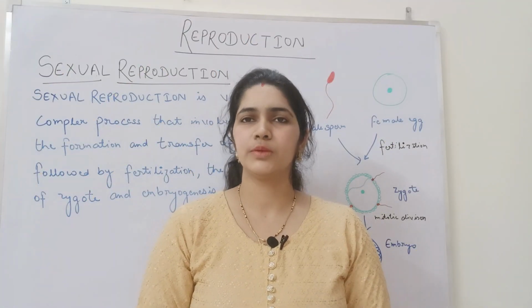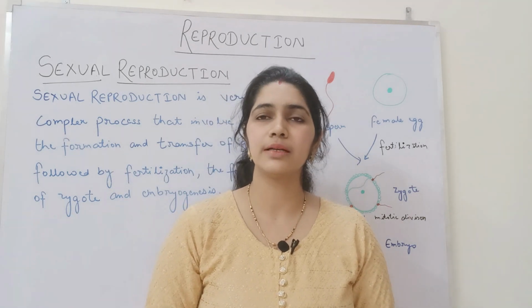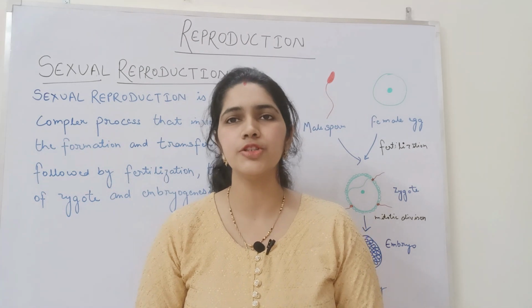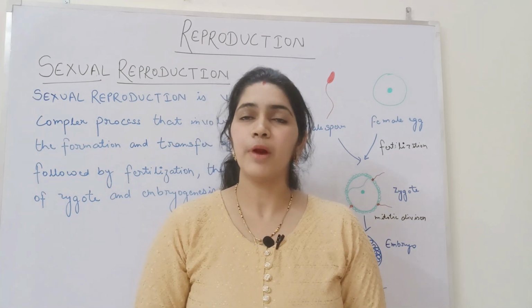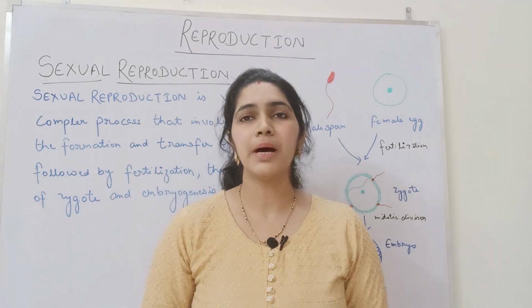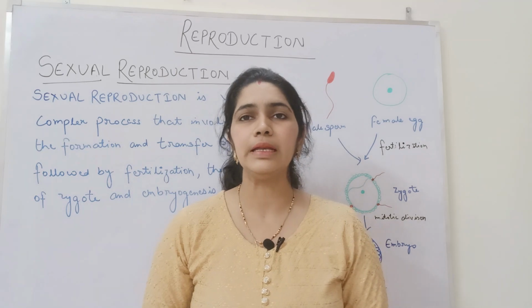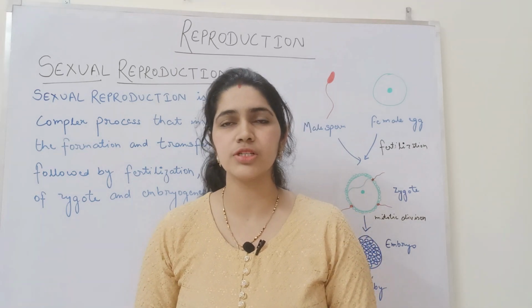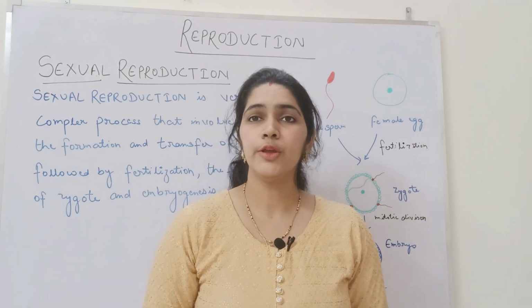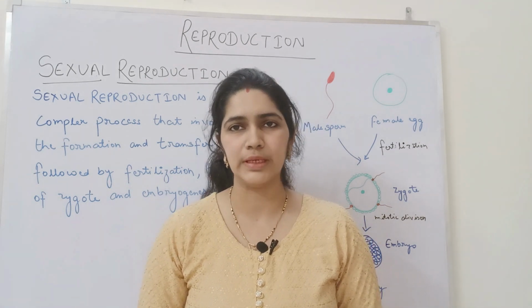As we all know, reproduction is the process of giving birth to young ones that are similar or identical to their parents. Reproduction is of two types, asexual reproduction and sexual reproduction. If we talk about sexual reproduction, it is a very natural way of reproduction in animals, humans and most of the plants also choose to reproduce sexually.